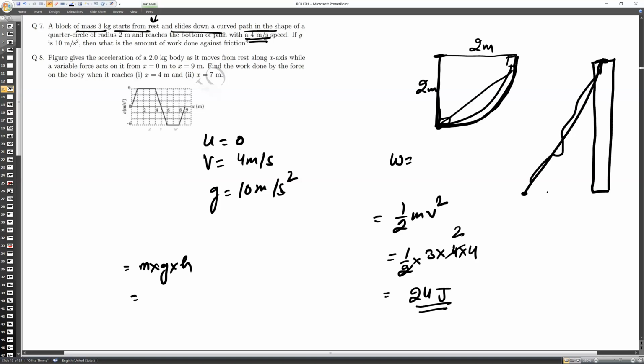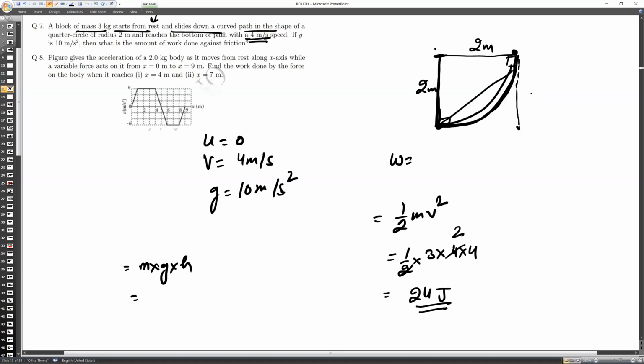You can take it by rolling, by anything. If you need to calculate the potential energy, it will be equal to m into g into h, this height. So you know that the object, whether it is placed here or here, the height from the ground will be 2 meters. Got it? The height from the ground will be 2 meters.